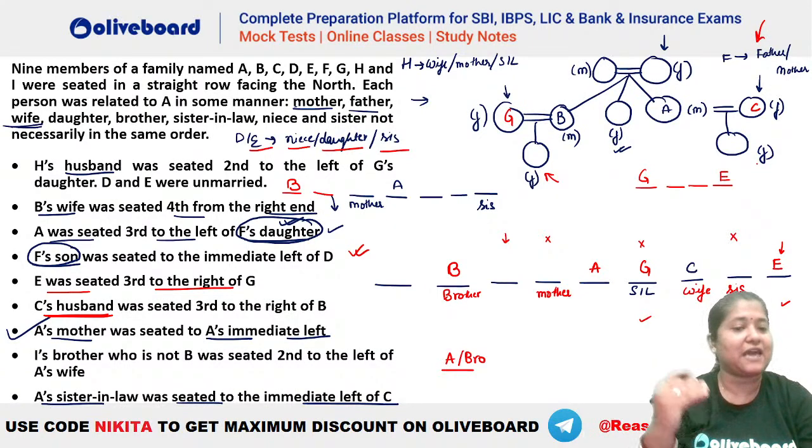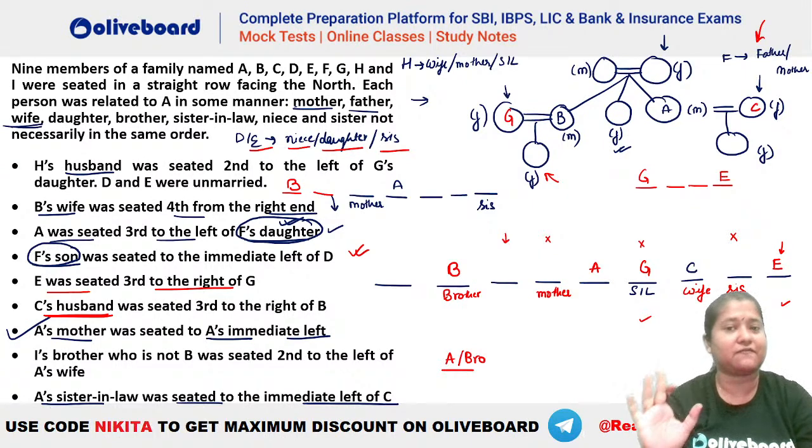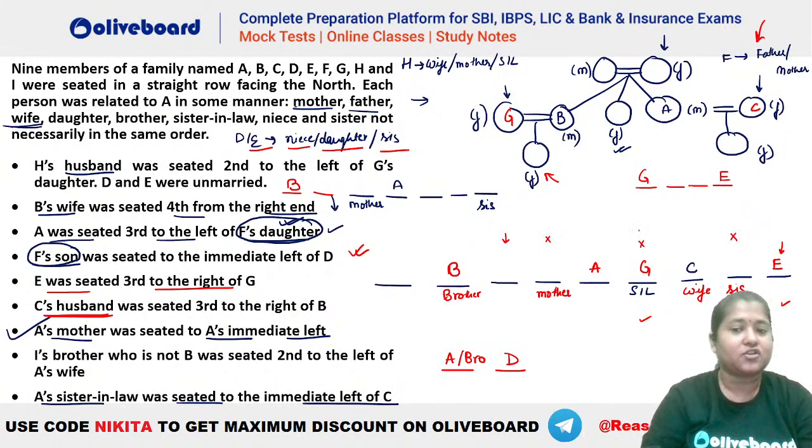So F's son is either A or the brother, and he has to be immediate left of D. You can see A is immediate left of G here. That means the brother should be immediate left of D. Brother is already there, B here. That means D has to be this person.